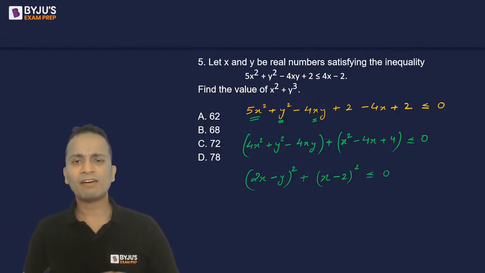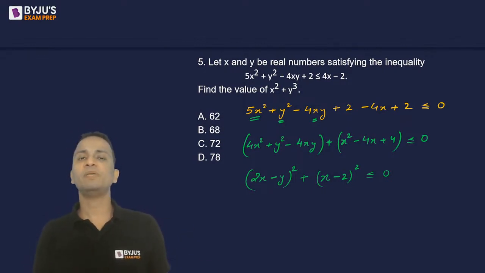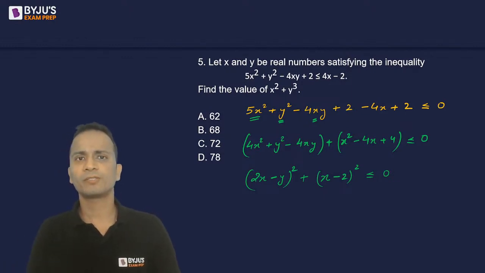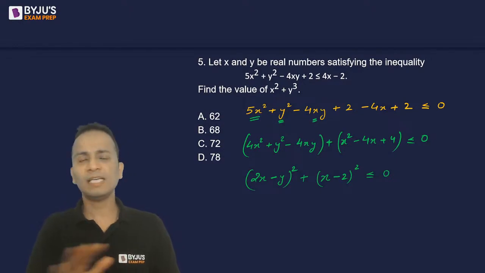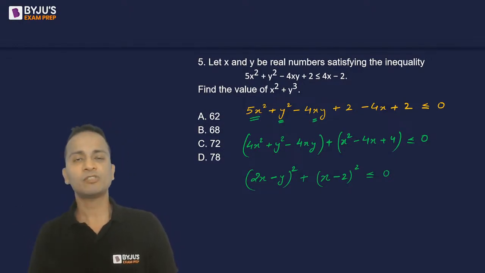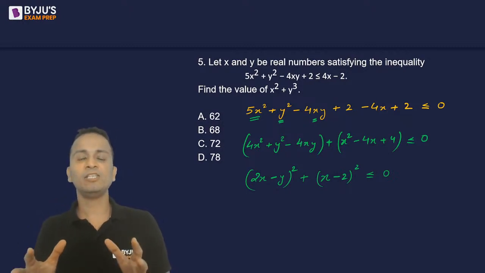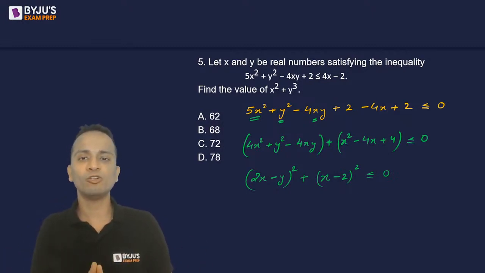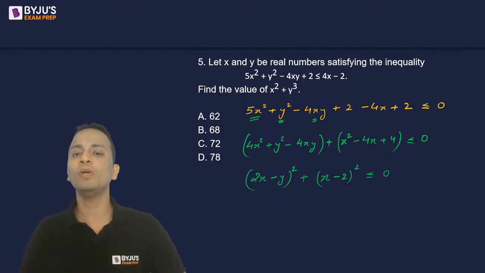Now some of you must have reached up to this portion. After this you need to observe the left hand side. The left hand side is basically the sum of two perfect squares. The sum of two perfect squares can never be less than 0. And the inequality is telling me that it is less than or equal to 0. So the less than 0 cases are removed, it cannot be less than 0. So if it is not less than 0, that means it will have to be equal to 0.